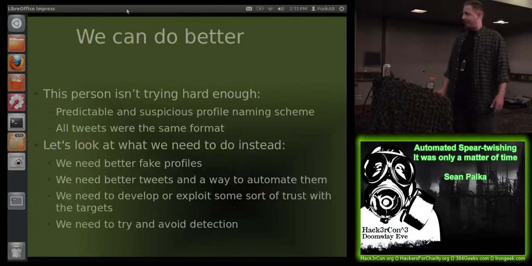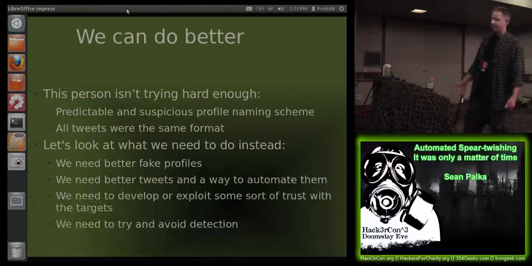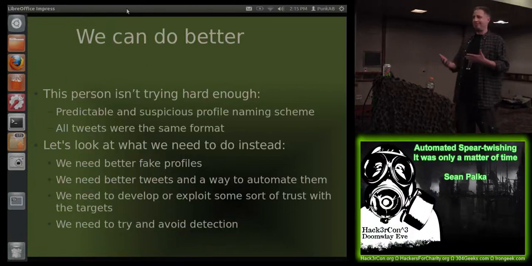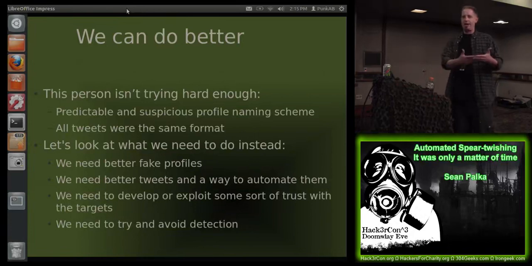But he's also not trying hard enough. His profile has a very suspicious naming scheme. It's got this random string of characters at the end, so you kind of realize all of a sudden that, hey, he's probably got tons of these accounts out there. All of his tweets were the same format, so it was just an @ reference and then a URL. And so I started thinking we could probably do better, basically to make this guy look like an idiot anyway.